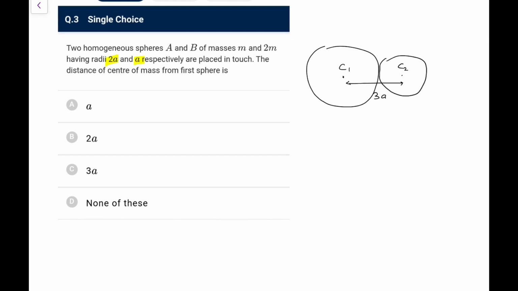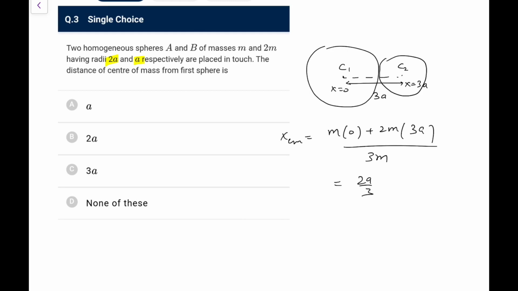So the center of mass, let it be x equal to 0, this becomes x equal to 3a. So x cm is m into 0 plus 2m into 3a, divided by 3m. So that directly comes out as 2a, the 3 and 3 go. So go for option B, it would be a distance of 2a from the first sphere.